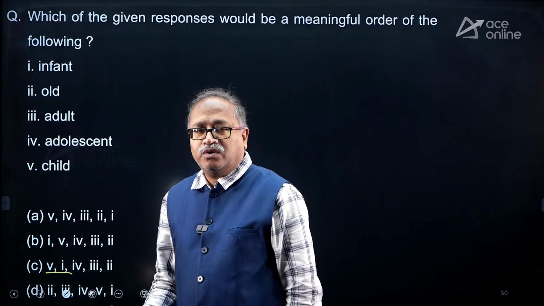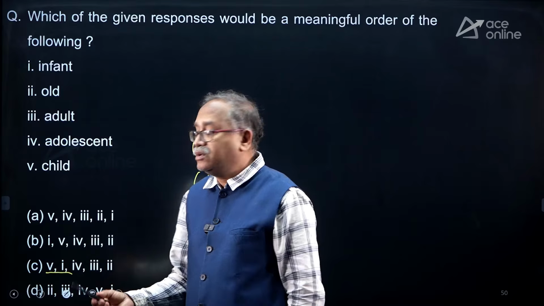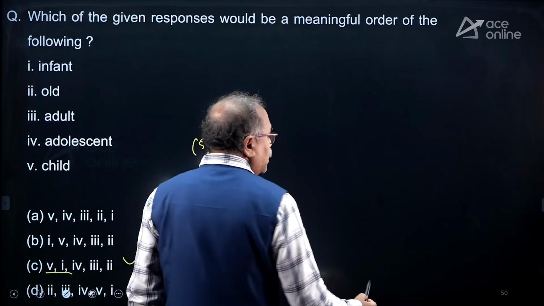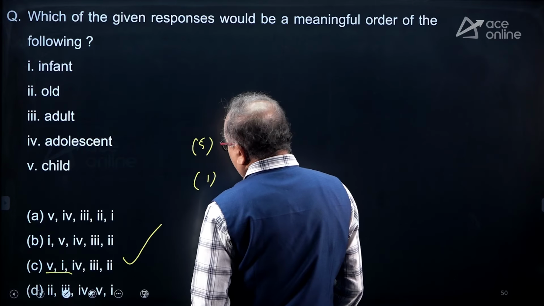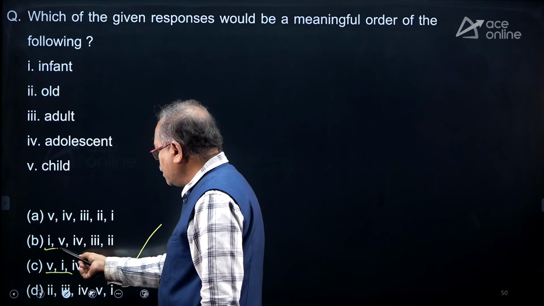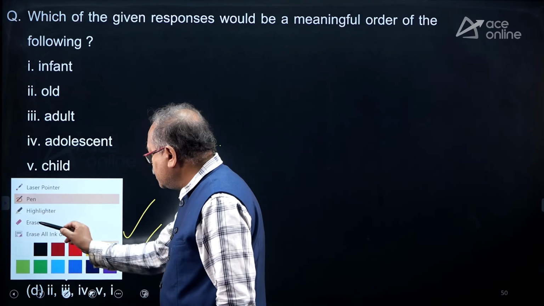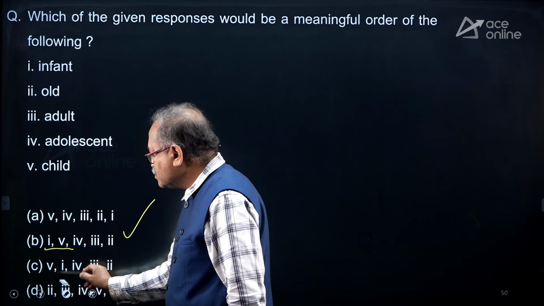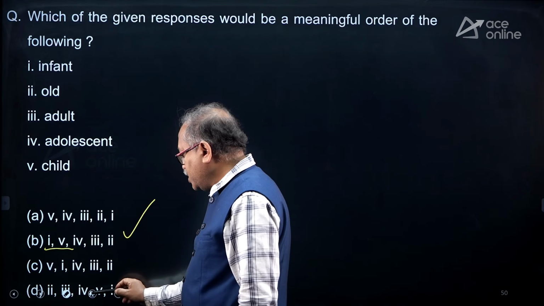Why should I go for the remaining part? Because I need to save the time in the exam. Just strike C as your answer. 1 and 5. So not C, B. 1 and 5. B is your answer. That's all. 1 and 5. This one order. Hope you understood it.